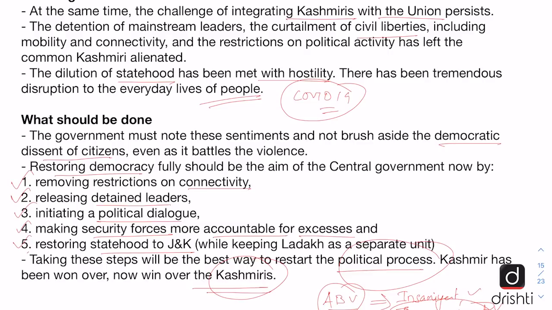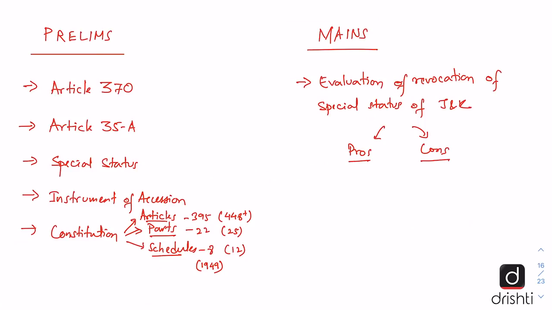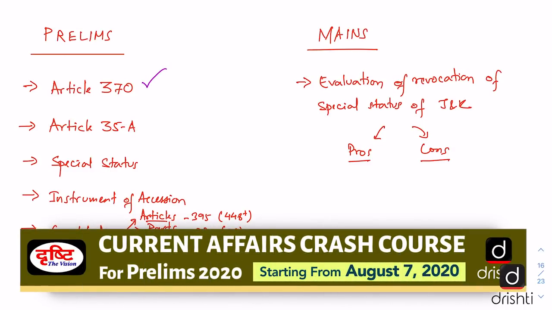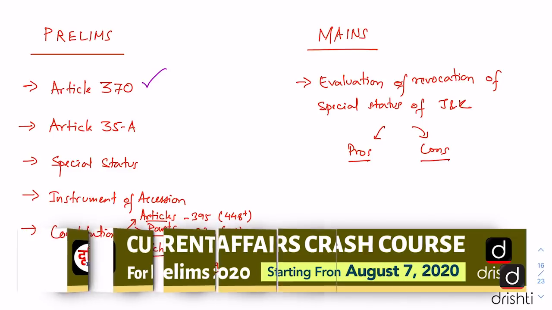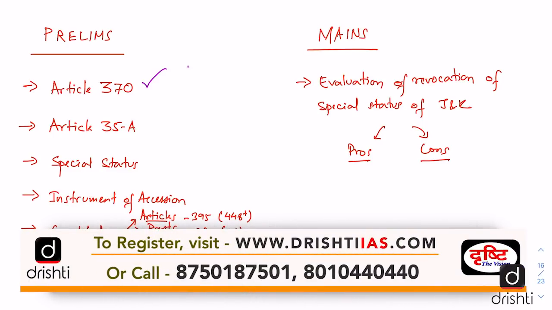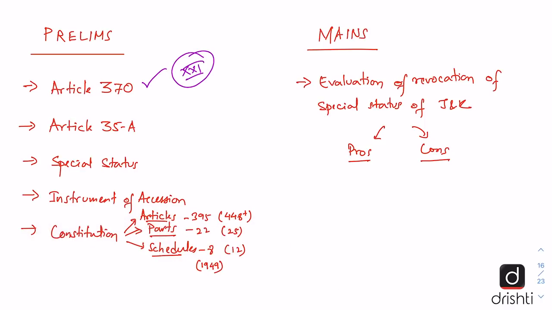Now let us look at what kind of questions can be asked in prelims and mains. So in prelims, the question can be asked directly about Article 370. So we should be clear about Article 370 and in which part of the Constitution it was placed. It was placed in Part 21 of the Constitution.